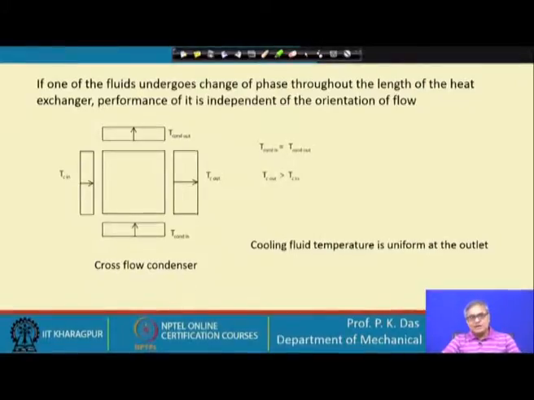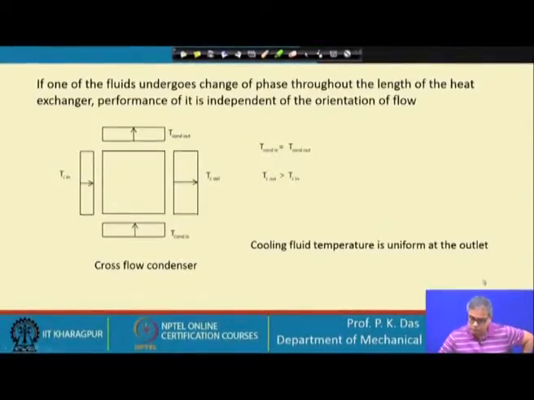There could be other mechanical reasons, there could be that we have to accommodate more tubes, etcetera. So, plant related reasons could be there, but thermally they are identical. Cooling fluid temperature is uniform at the outlet. So, this is one very important observation.